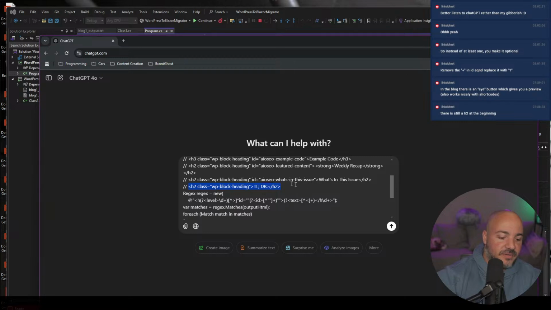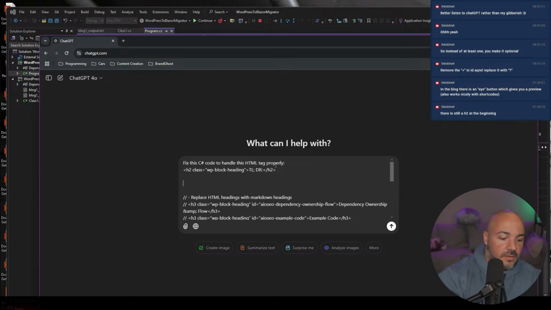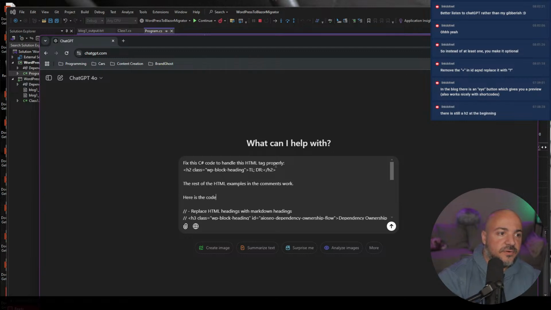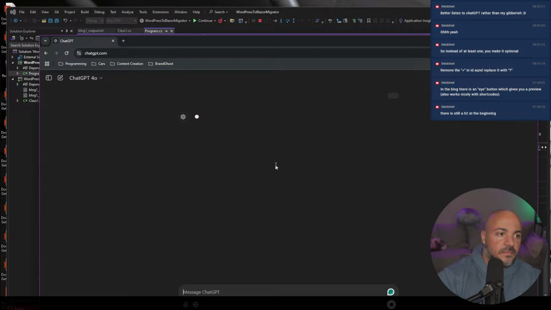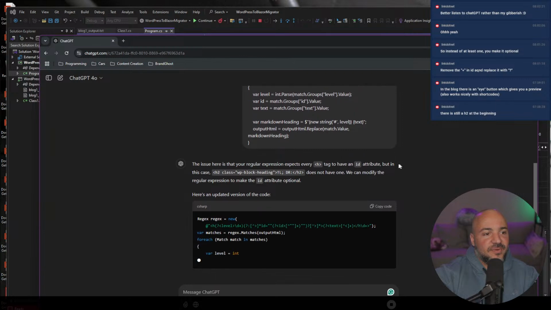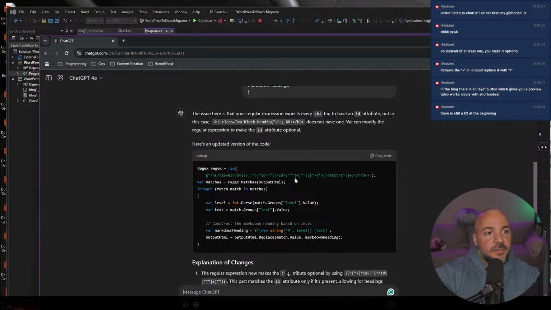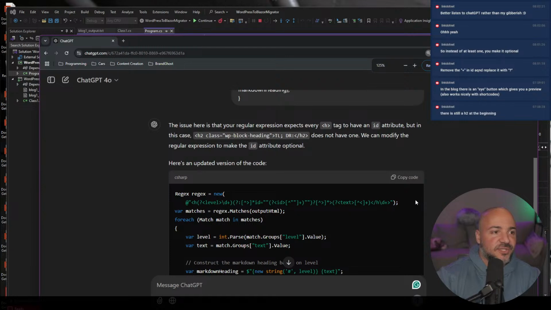It was jumping around. So to handle this HTML tag properly, the rest of the HTML examples in the comments work. Here is the code. So you'll notice, oh, I can see what it did already, and it's basically very, very close to what Steven was saying. But the comment I made to Steven was that, based on the, whatever, this is hard to explain. I'm going to zoom in a little more.